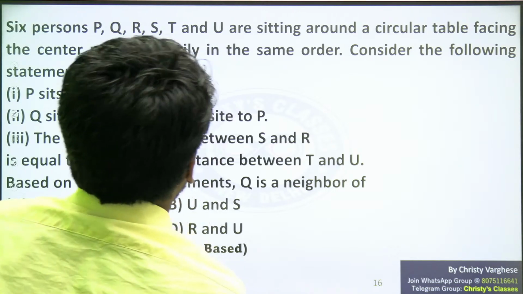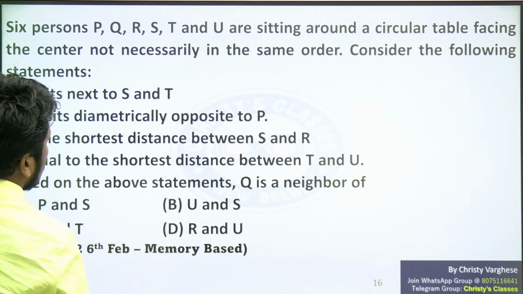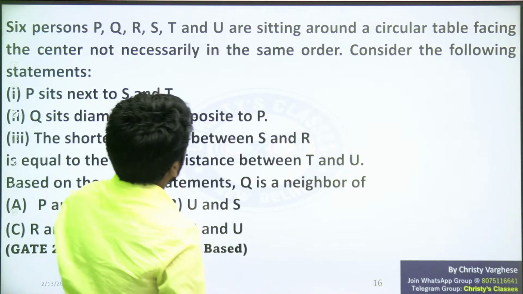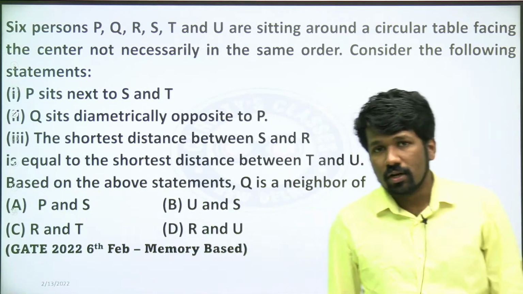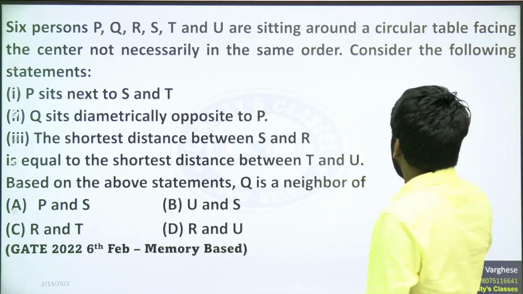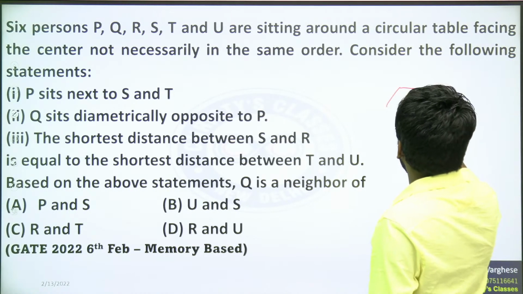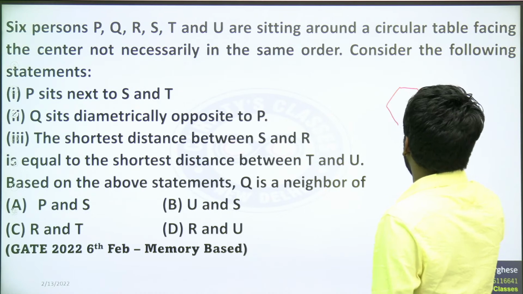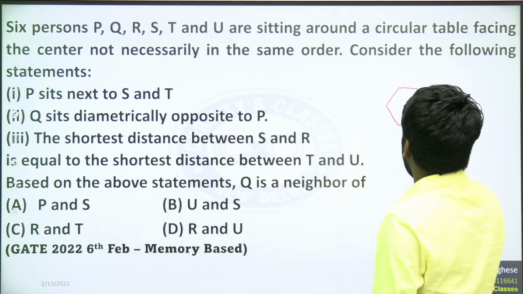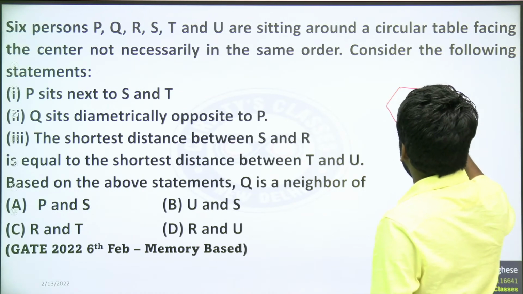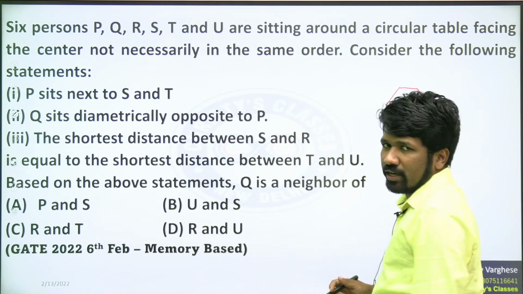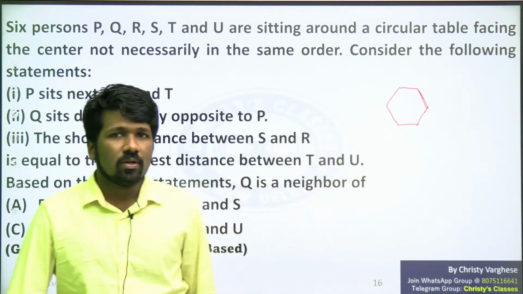I will explain this question. 6 persons PQRSTU are sitting around a circular table facing the center, not necessarily in the same order. As 6 people are there, the best way to draw the picture is to draw a hexagon. Hexagon has 6 sides. Draw a hexagon, and on the vertices of the hexagon you place these 6 people so that it will be more clear.